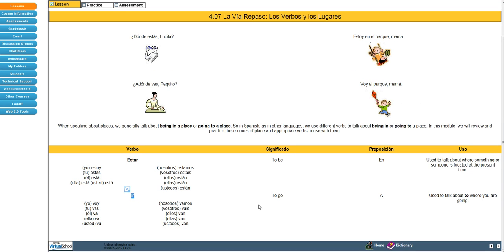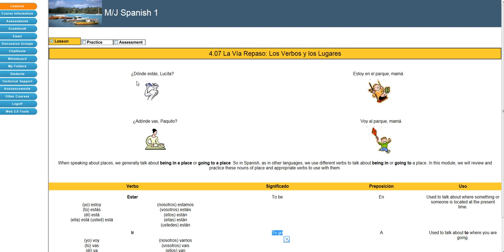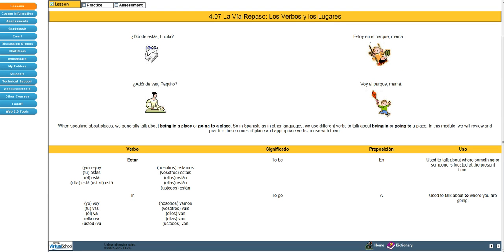And the verb ir, which means you're going to. You have to be going to a place. Okay? So we've got some sample sentences up here. Now, notice whenever the question has donde, the verb is estás, or the form of the verb estar, because you're saying where. Where are you? Whenever the question word is a donde, it literally means to where. So not where are you, it'd be to where are you going. So if you see a donde, you see that a, it's going to be ir, and if you see donde, it's going to be estar. It's a little trick.